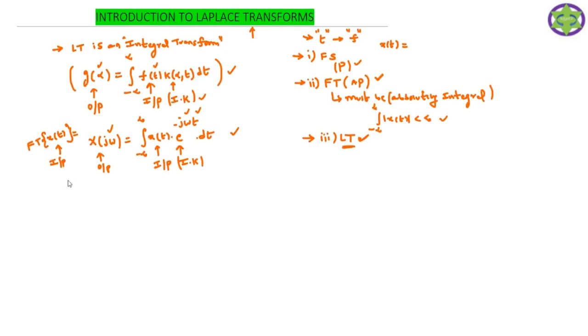This is the first point with respect to the Laplace transform. What is an integral transform? Any transform of this form, we call an integral transform. We have already seen the representation of the Fourier transform in terms of the integral transform. Like this we have the Laplace transform also. So the Laplace transform is an integral transform. Here I represented the Fourier transform in terms of the integral transform. In this representation, this is your output, this is your input, and this is the function of omega and t. This is the first point with respect to the Laplace transform.